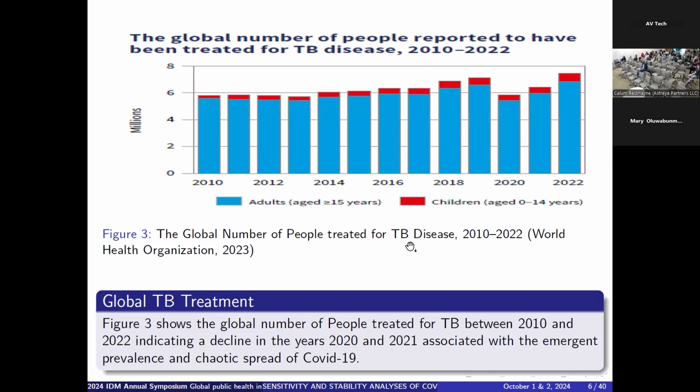This figure shows the global number of people treated for tuberculosis disease between 2010 and 2022, according to the World Health Organization. We can see that between 2020 and 2021, there was a little drop compared to previous years in the people treated for tuberculosis. And this was associated with the sudden emergence of COVID-19, leading to a limited number of people who were diagnosed for TB but yet couldn't get their treatment, because now so many people had to focus on receiving treatment for COVID-19 in these two years. But then in 2022, after a little stability with COVID-19, we saw a peak again in the people treated for